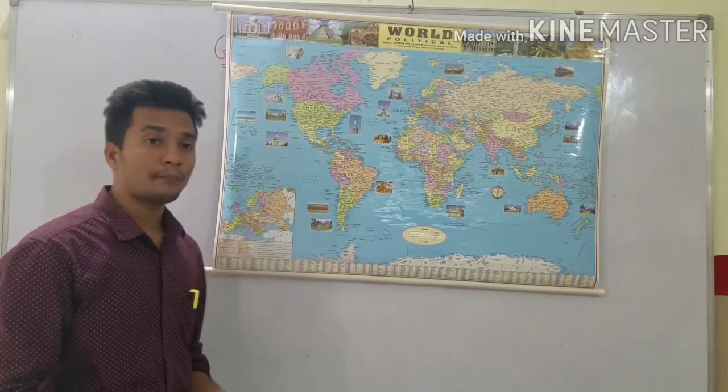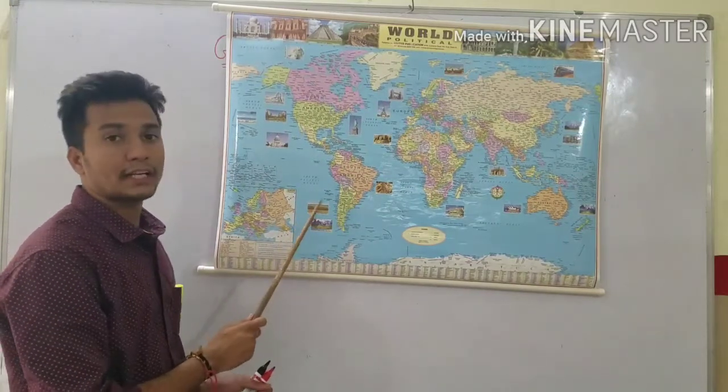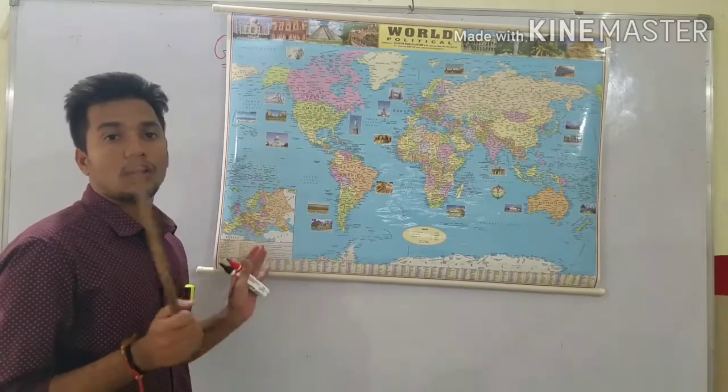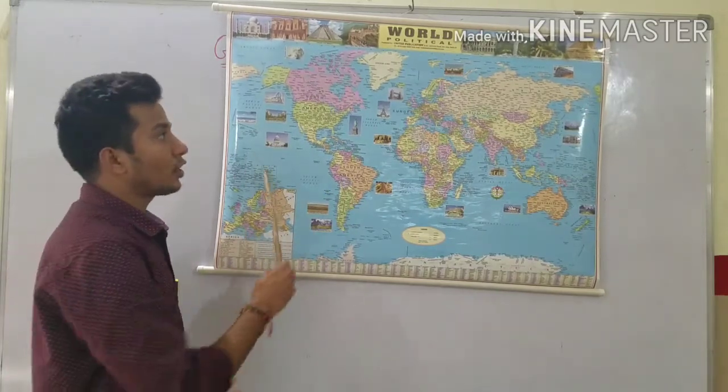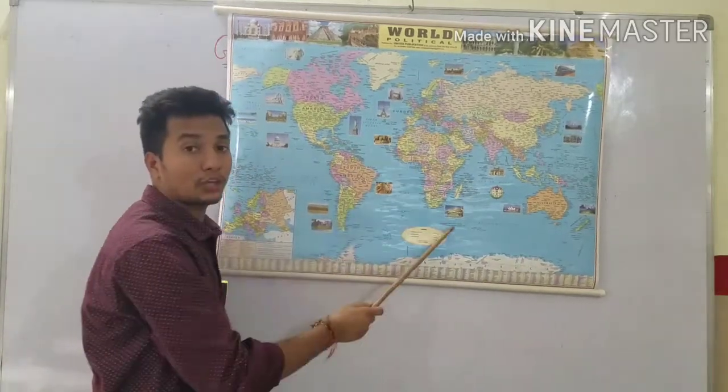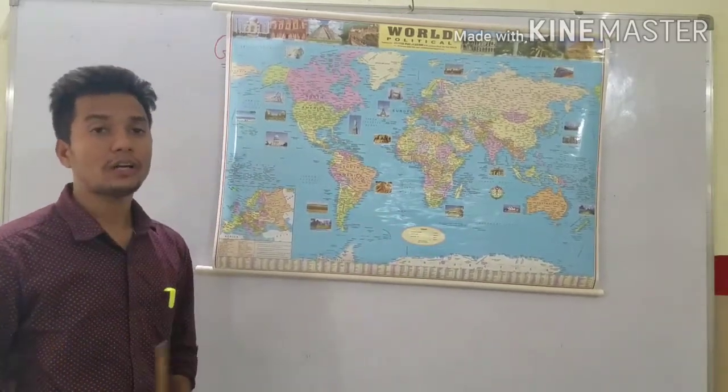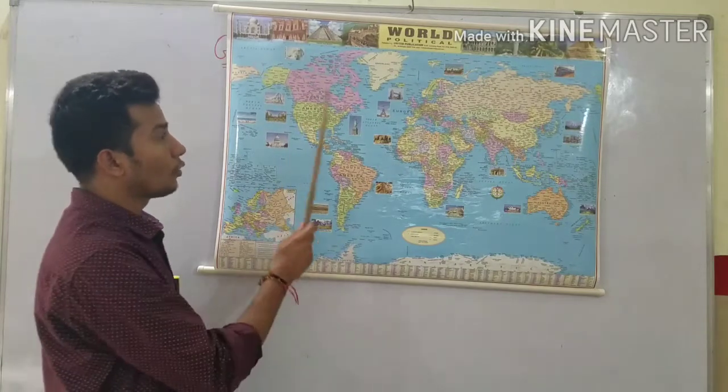So what do we mean by a map? A map is a drawing of part or the whole surface of the earth on a flat surface. So that is called a map.